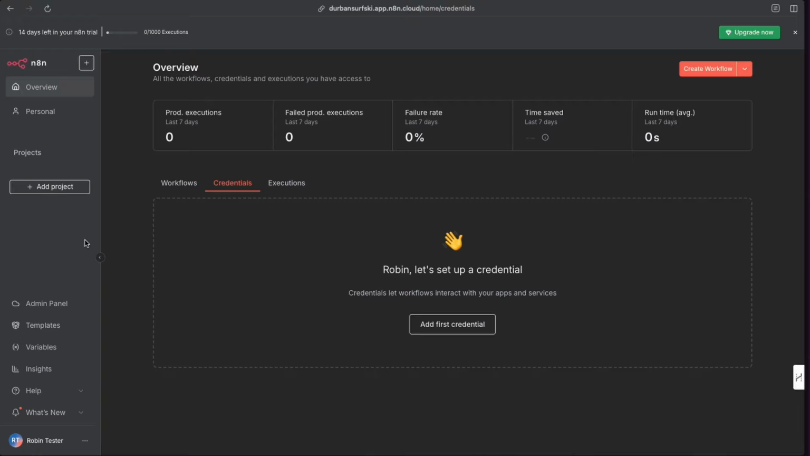So let's go ahead and start a workflow. And here's a big button here that says create workflow. By the way, you could also hit this little plus button over here.